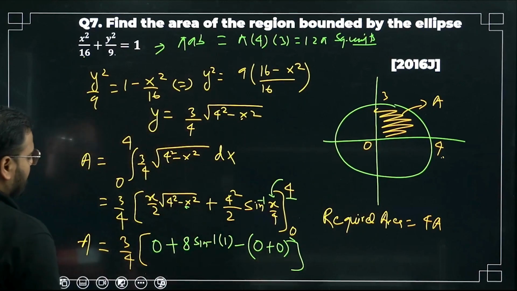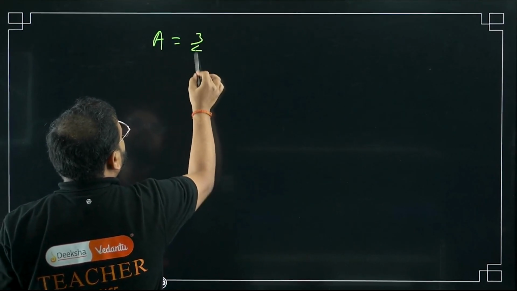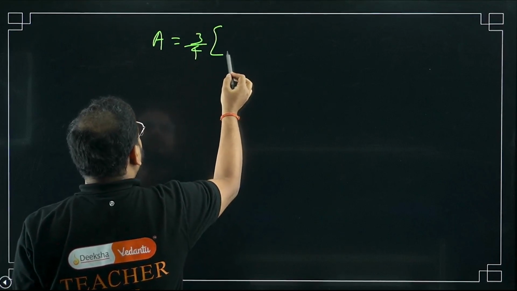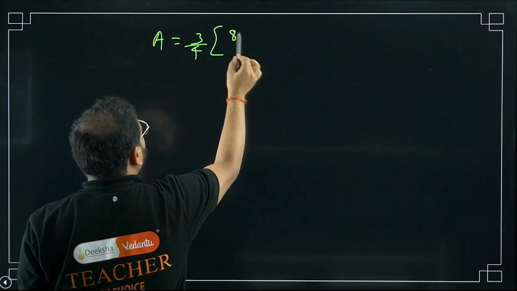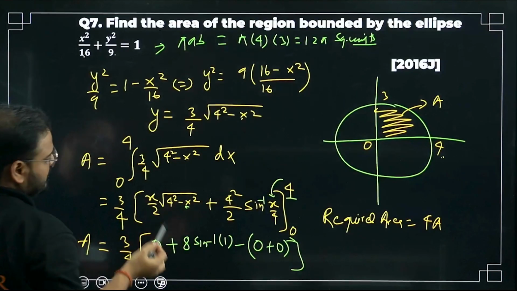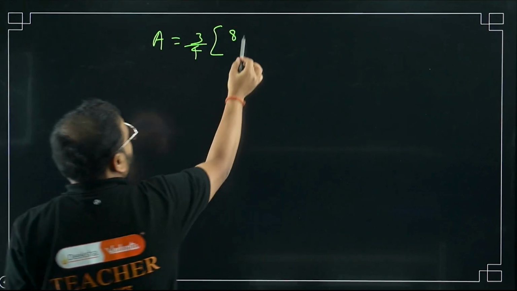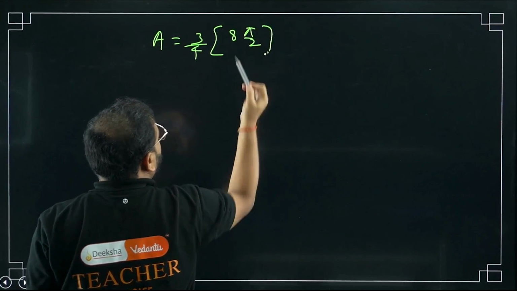Okay, what I'm getting is this A as 3 by 4 so far. In the bracket what I have is 8 and sine inverse of what? 1. So pi by 2. This is A.